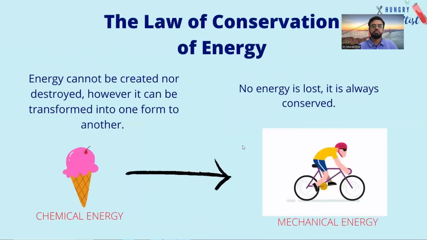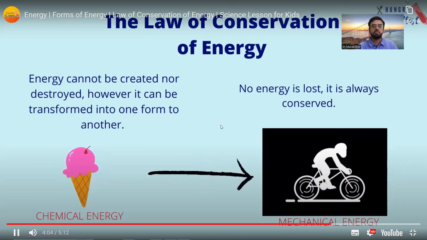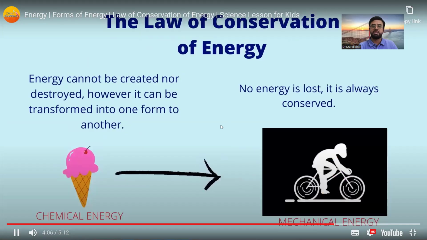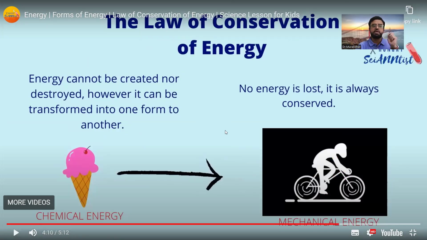The law of conservation of energy states that energy cannot be created nor destroyed. However, it can be transformed from one form to another. This is the main statement of the law of conservation of energy. No energy is lost; it is always conserved. You see here, energy cannot be created nor destroyed. However, it can be transformed. I will explain the meaning. Transformed from one form to another. So no energy is lost, it is always conserved.